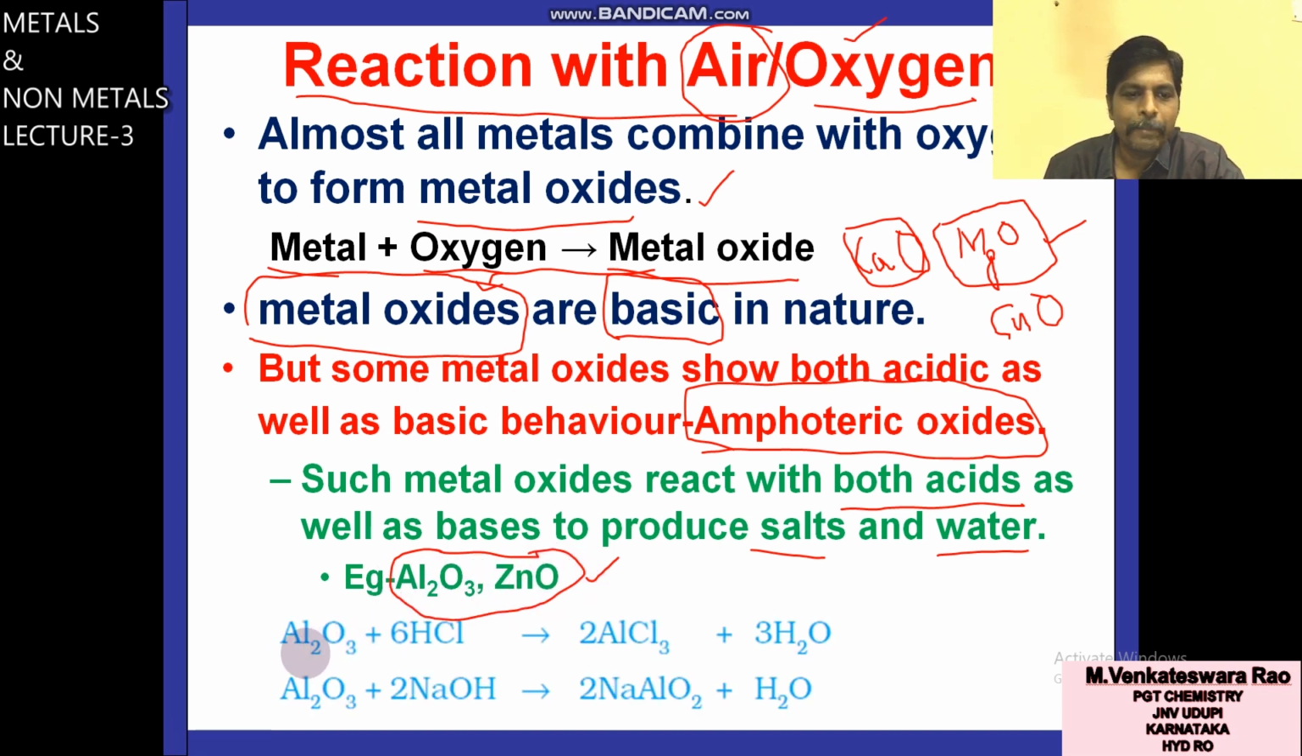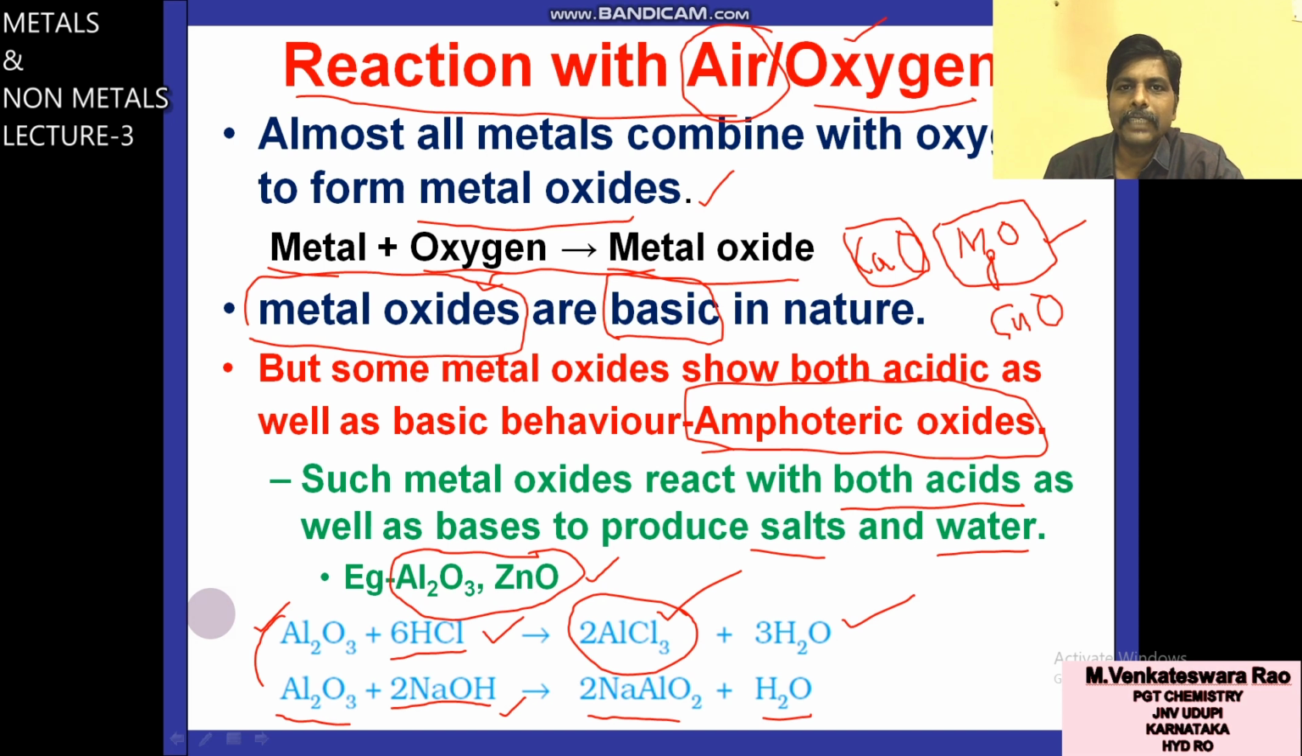You can see here, aluminum oxide is a metal oxide. Actually, metal oxides are basic, so it can react with acid to form salt and water. What is the name of this salt? Aluminium chloride. Same metal oxide reacts with base also, and gives sodium metaaluminate, salt, and water. So the same metal oxide reacts with both acid and base to give salt and water.